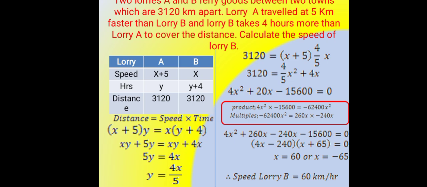Two lorries, A and B, ferry goods between two towns which are 3,120 kilometers apart. Lorry A traveled 5 kilometers per hour faster than Lorry B, and Lorry B takes 4 hours more than Lorry A to cover the distance. Calculate the speed of Lorry B.